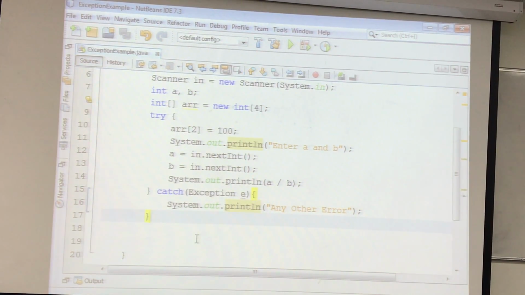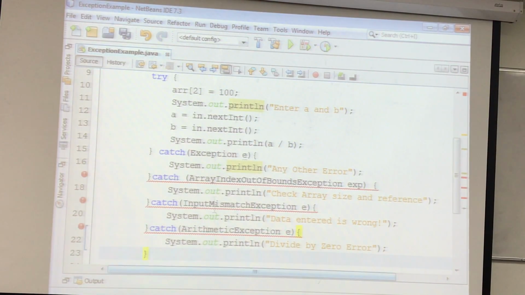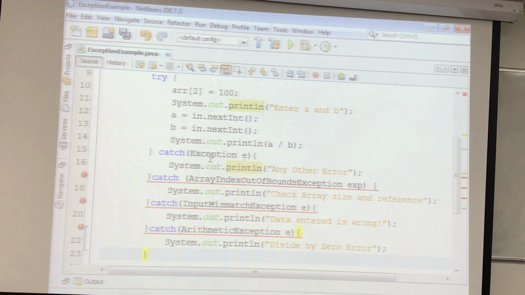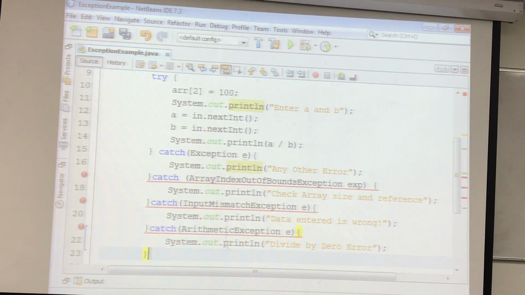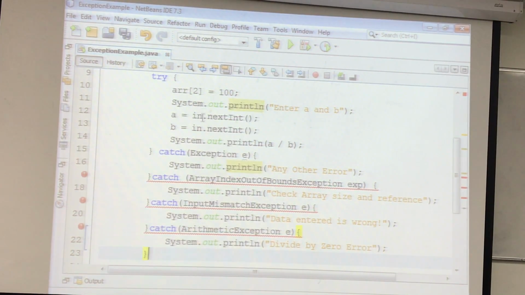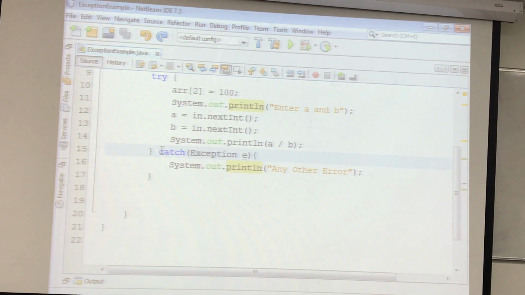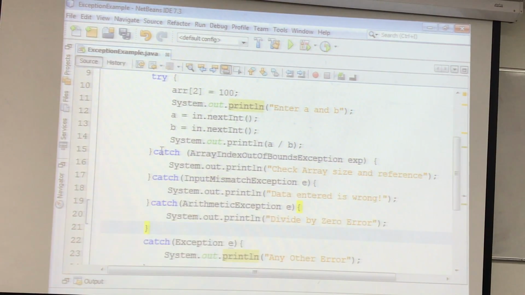Now let me just do this. See, immediately Java will know this will never occur. Because Java knows you put the father first. So how will the child go? He will not go, right? So in the try block, when the exception occurs, it will never reach these statements because you have an exception here. So what you need to do, always you need to put your specific exceptions first and then your general exception.